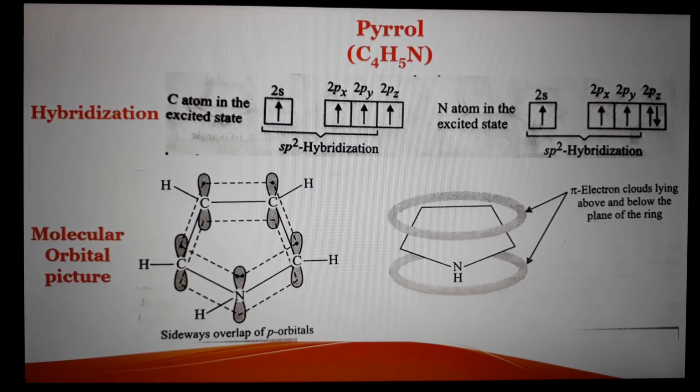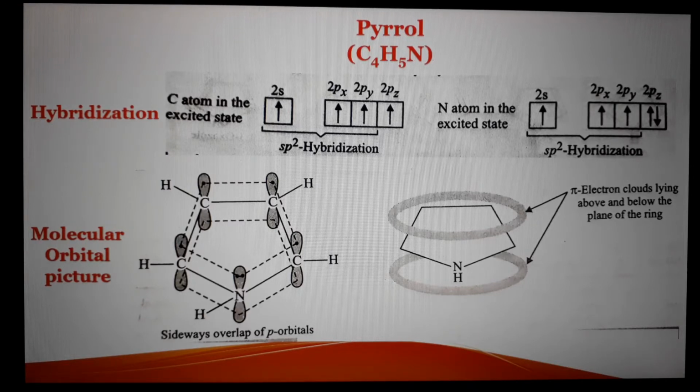Let's see the molecular orbital structure. The structure shows that the sp2 hybrid orbitals of nitrogen overlap with the sp2 hybrid orbitals of adjacent carbons, and one sp2 hybrid orbital of nitrogen overlaps with the 1s orbital of hydrogen.